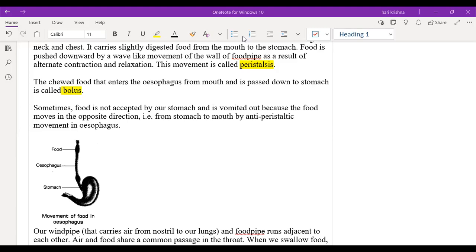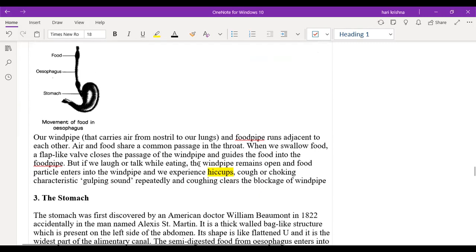Understanding? Whenever the food moves in the opposite direction due to the reverse movement of the contraction and relaxation, it is called an anti-peristaltic movement. Due to this we feel the vomiting sensation. Clear now? What is peristalsis? What is anti-peristalsis? Yes, sir, we are clear.